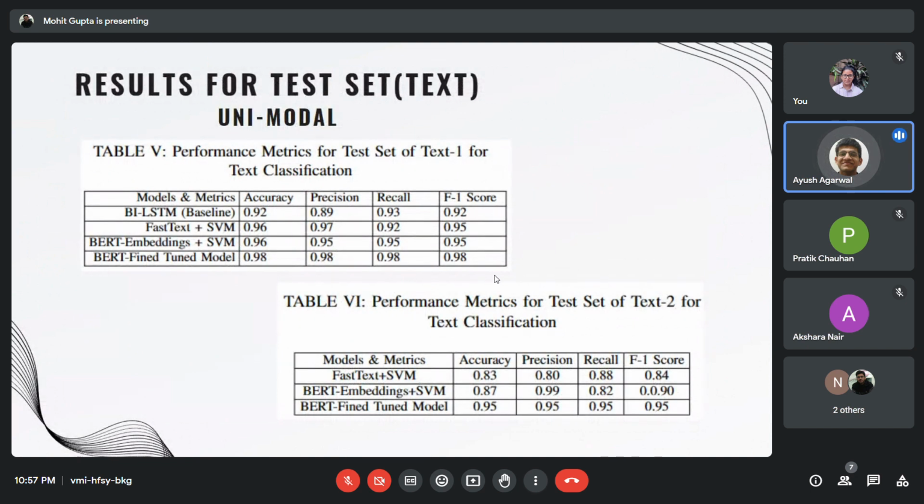So these are our various results on the different models we have applied for textual classification. We have used BiLSTM as our baseline. Then, as explained earlier, FastText, BERT embeddings, and the complete fine-tuned BERT model. And as we see, we have a gradual increase in accuracy for the first data set, and similarly for the second data set. Also, I would like to point out that the second data set is the multimodal data set which has been trained specifically for the textual classification, and the meanings are encoded.